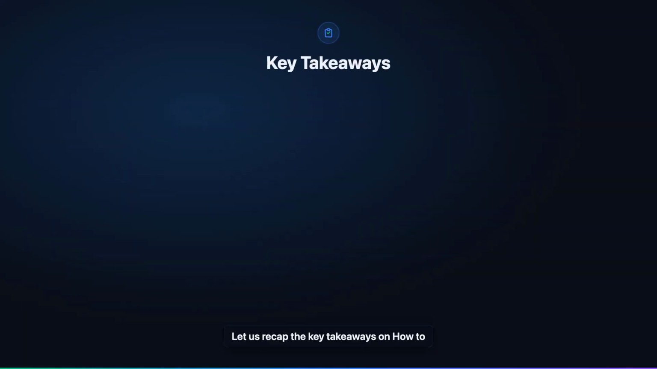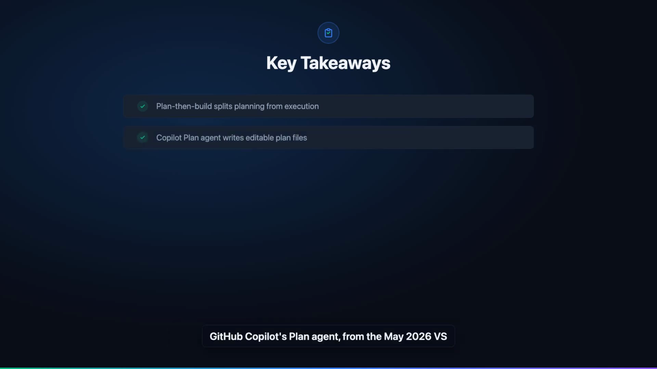Let us recap the key takeaways on how to implement plan then build coding agents and what to do next. The core pattern separates a read-only planning phase from code execution. The agent clarifies scope and drafts a reviewable artifact before it earns permission to edit anything. GitHub Copilot's Plan Agent, from the May 2026 VS update, explores read-only, asks questions, and saves an editable plan under .copilot/plans before you click Implement Plan.